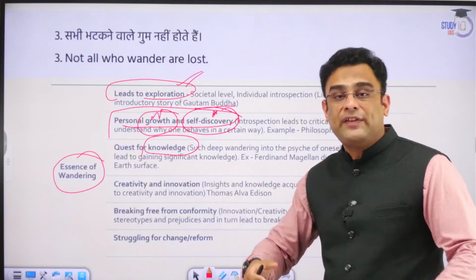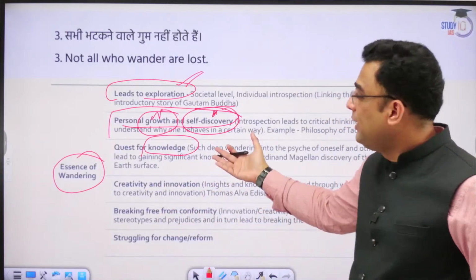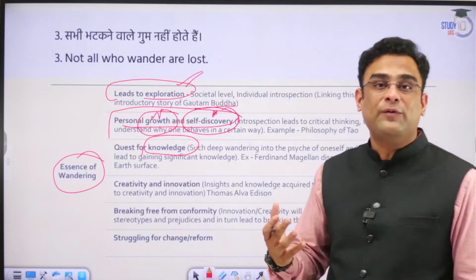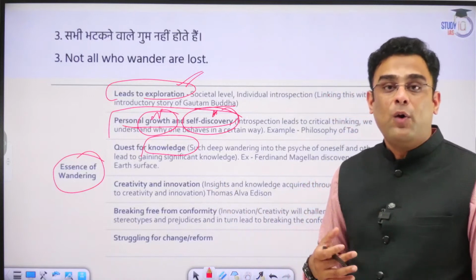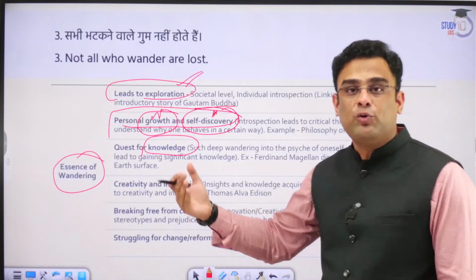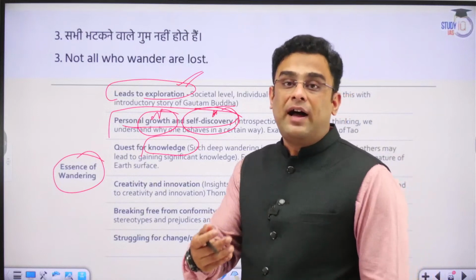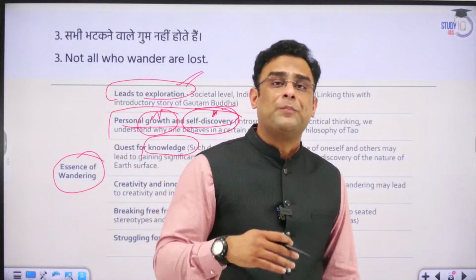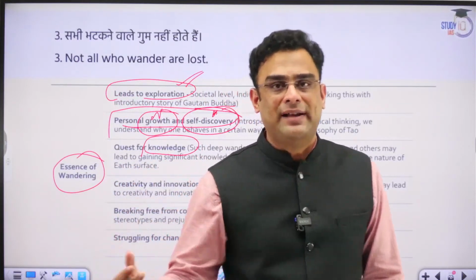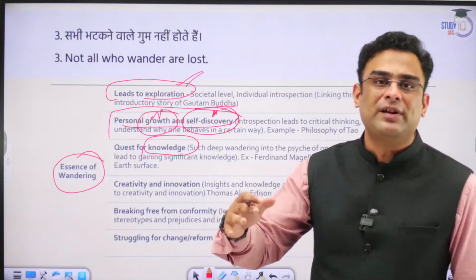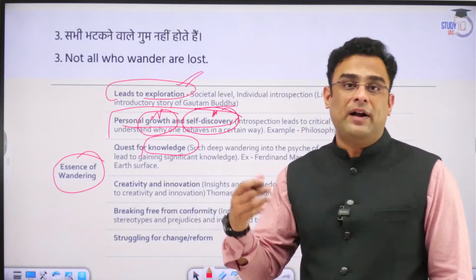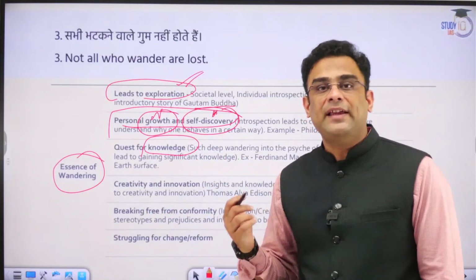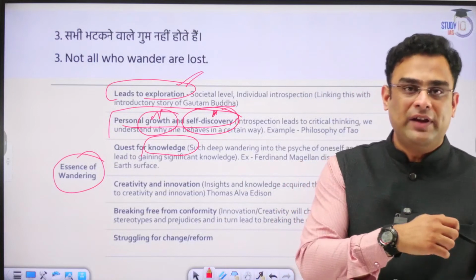A person who is wandering is not just wandering in a physical sense. That wandering could also be in an intellectual sense, where a person tries to grope with different types of ideas and tries to find the ultimate solution to the current problem. Karl Marx is one of the best examples for this. Karl Marx, as a young rebel, dabbled in different types of ideas. He was ultimately exiled from one of the German states, and he had to seek asylum or refuge in England.